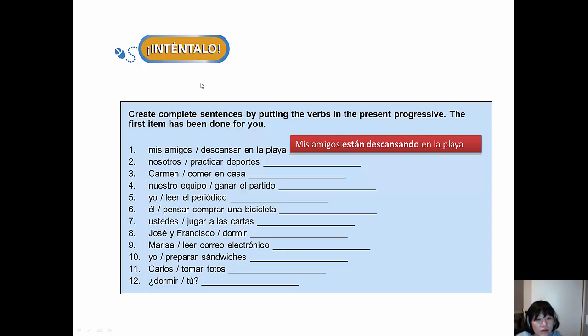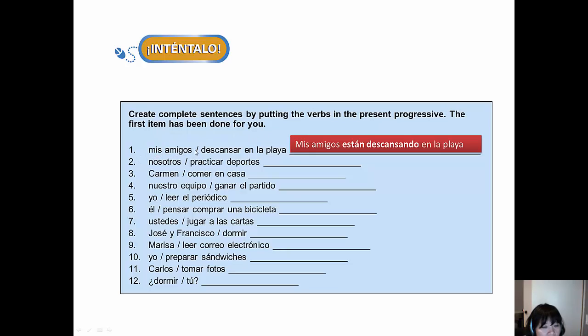Okay, if you understood the explanation, then test yourself to see if you can do this. This is one of the assignments that I have assigned on Enlinea. I just wanted to remind you that you really need to follow the directions to receive full credit. Let's read the instructions. Create complete sentences by putting the verbs in the present progressive. Please remember the present progressive. The present progressive is a grammatical structure that's used to talk about what is happening right now. The first item has been done for you. So let's look at the first example.